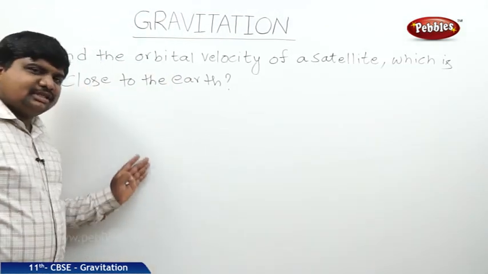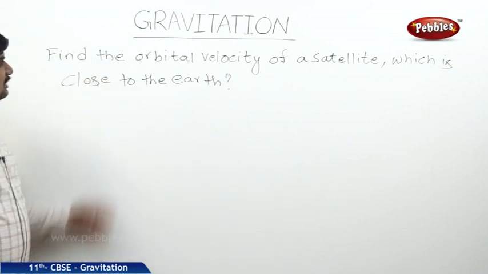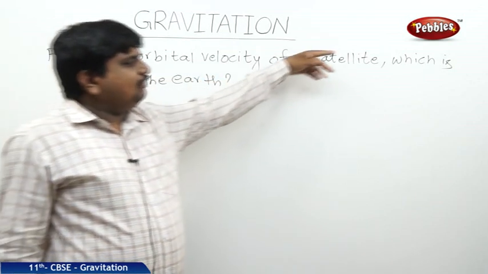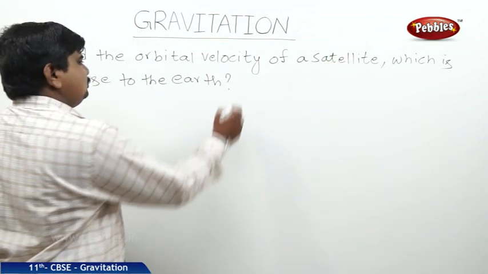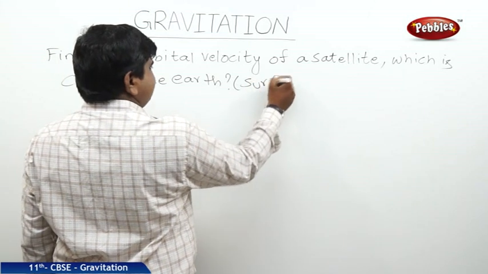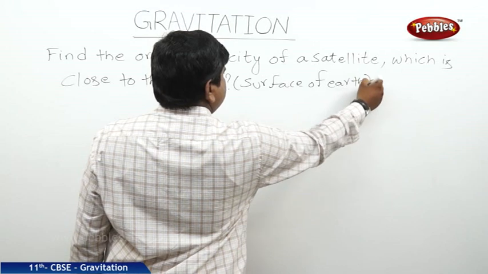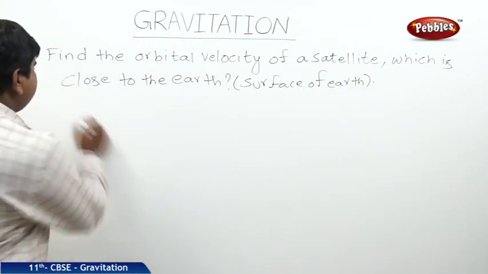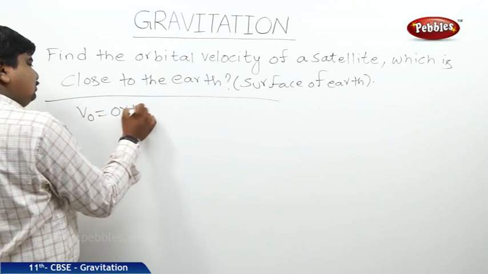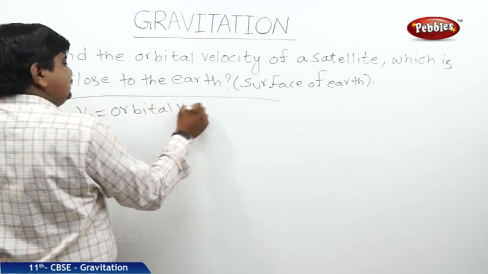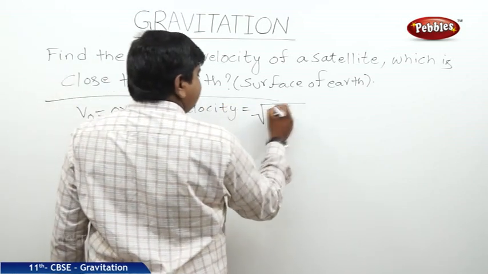This is a problem related to the concept of orbital velocity. We should find the orbital velocity of a satellite which is close to the earth, or close to the surface of earth. The orbital velocity formula: V0, the orbital velocity, is equal to the square root of gR.